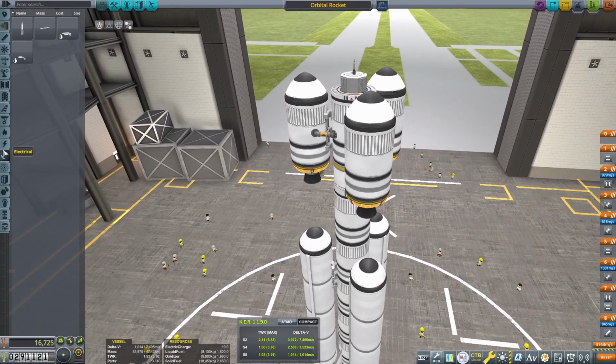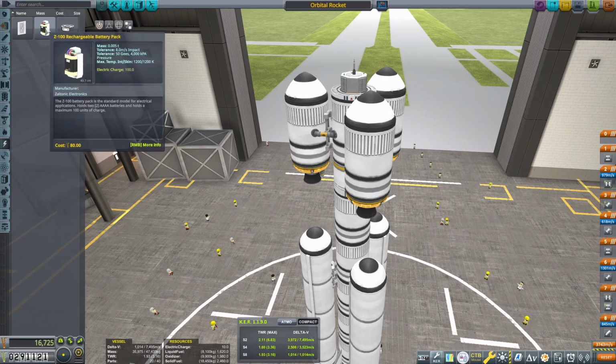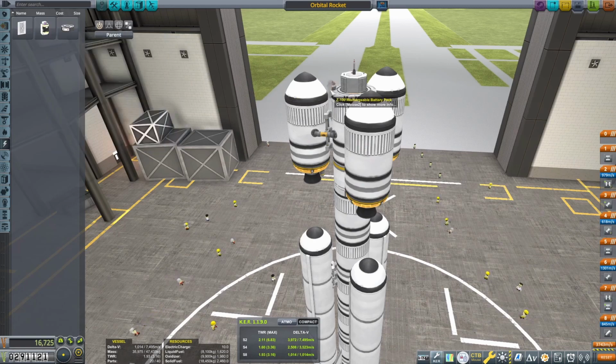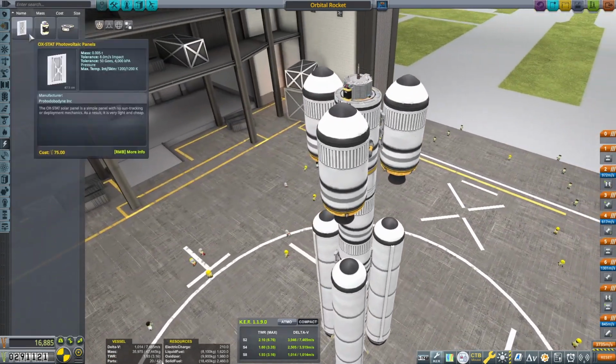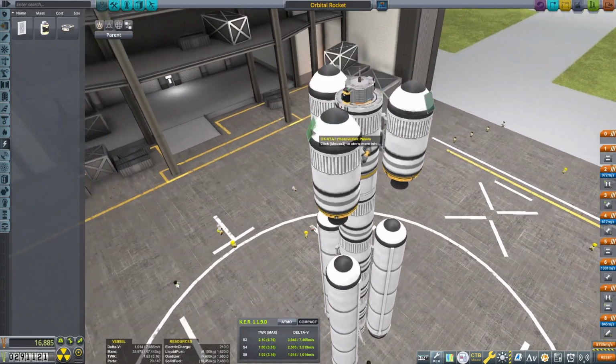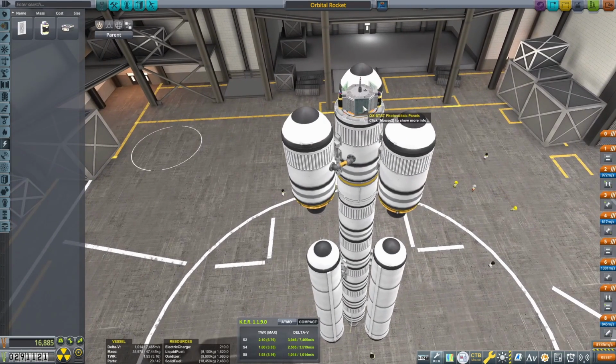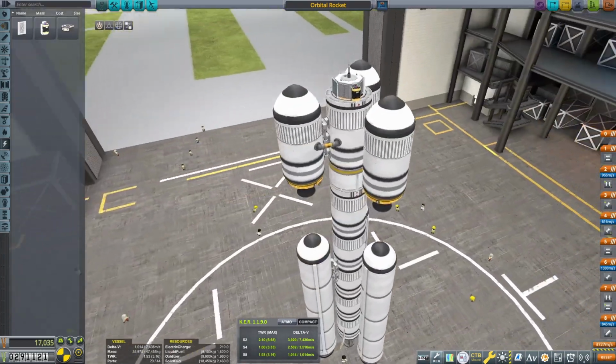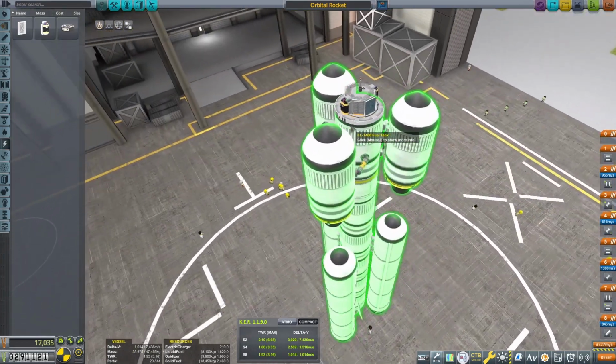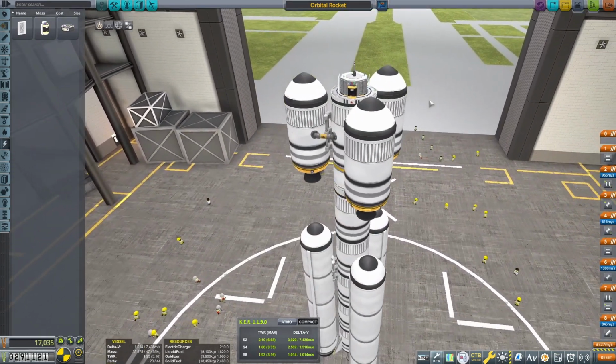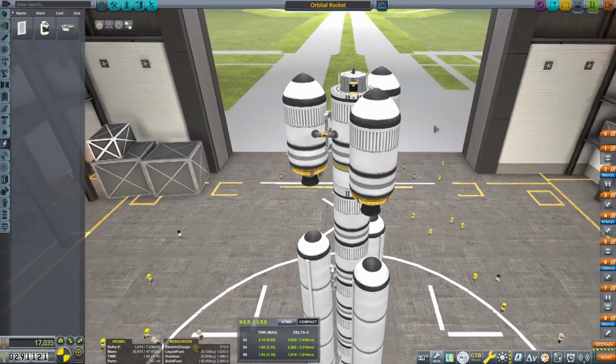Okay. And then we need batteries. So that would be under electrical. Probably just 2 of these would be good. And then we need solar panels. So these guys, 3, no, 2 is probably enough. There we go. Perfect. Okay, so I don't think anything is going to be blocking that.